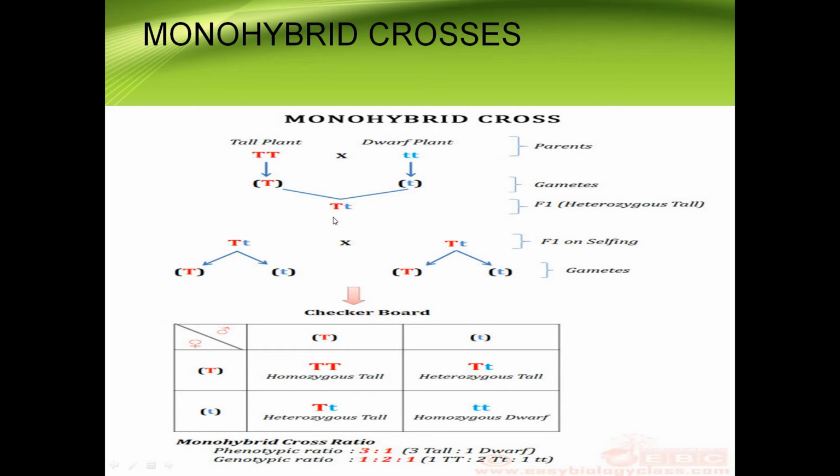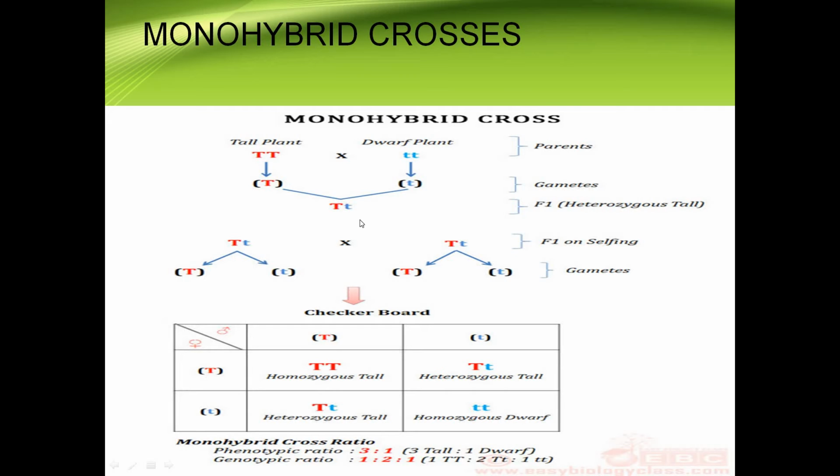When the genes of a pair of characters are represented with both small or both capital letters, it is homozygous. When they are represented with one letter in capital and the other in lowercase, we call it heterozygous.